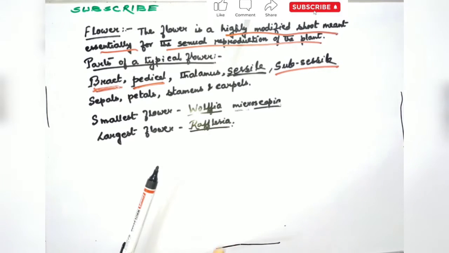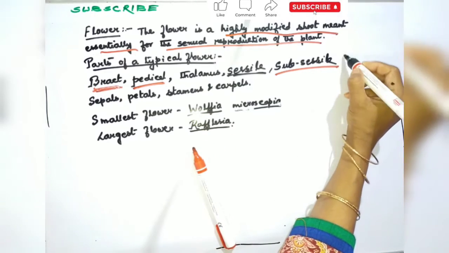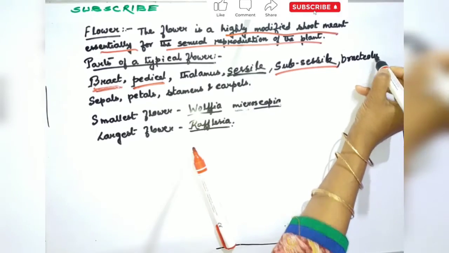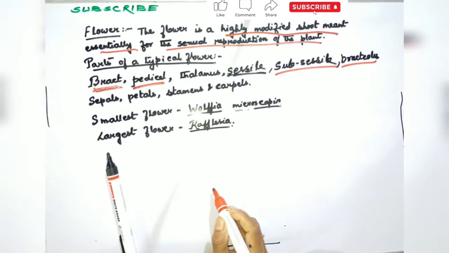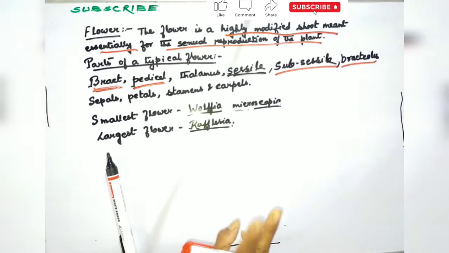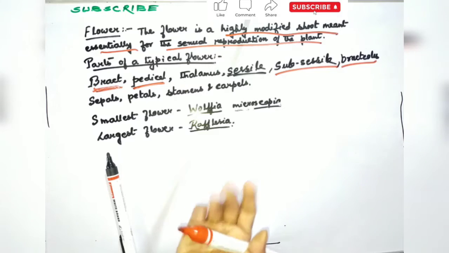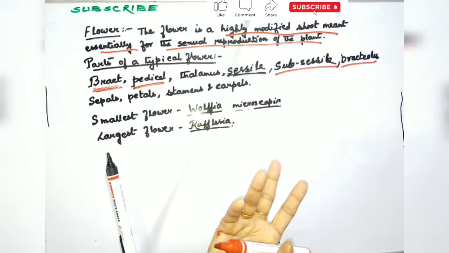In some flowers, two small leaf-like structures are also present on the flower pedicel, called the bracteoles. The flower will then be known as a bracteolate flower. If the bracteoles are absent, the flower is known as ebracteolate.